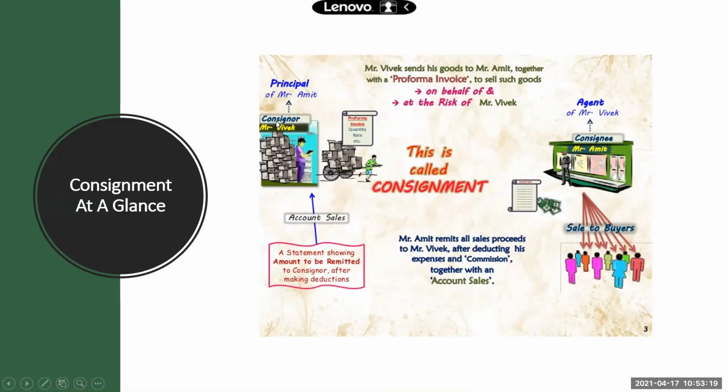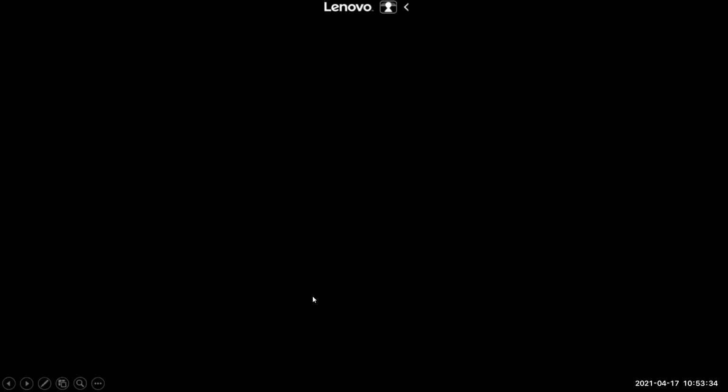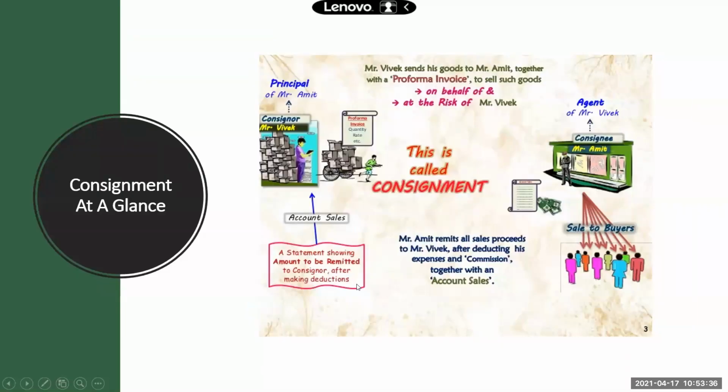So the business is starting from Vivek. Along with the goods, the pro forma invoice is traveling to the consignee, Mr. Amit. Mr. Amit is selling the goods, and after selling, he is preparing an account sales with the leftover goods and sending back the goods to the consignor. So this is, in short, the entire consignment business.